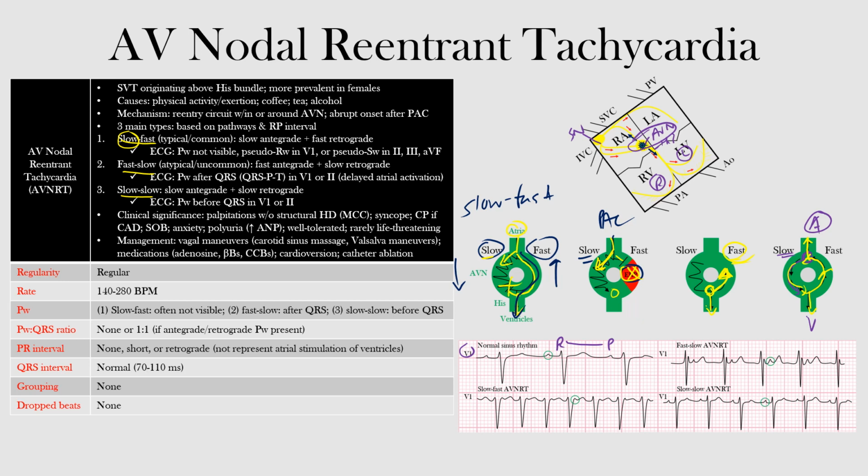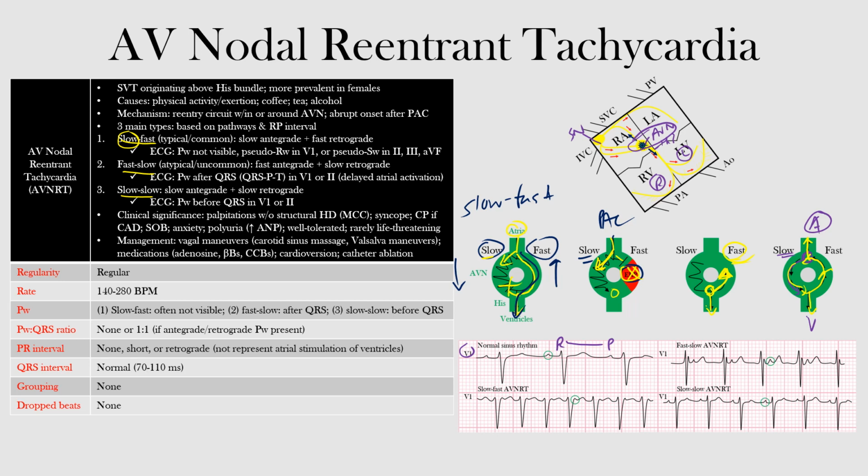Now on the EKG, the retrograde P wave from retrograde conduction to the atria can be obscured in the corresponding QRS complex, or it may occur at the end of the QRS complex as a pseudo R or R prime wave, or as a pseudo S wave. In other words, the P waves are often hidden or buried within the QRS complexes. If the P waves are present, we may see pseudo R waves, which may be seen in lead V1, or we can see pseudo S waves in the inferior leads 2, 3, or aVF.